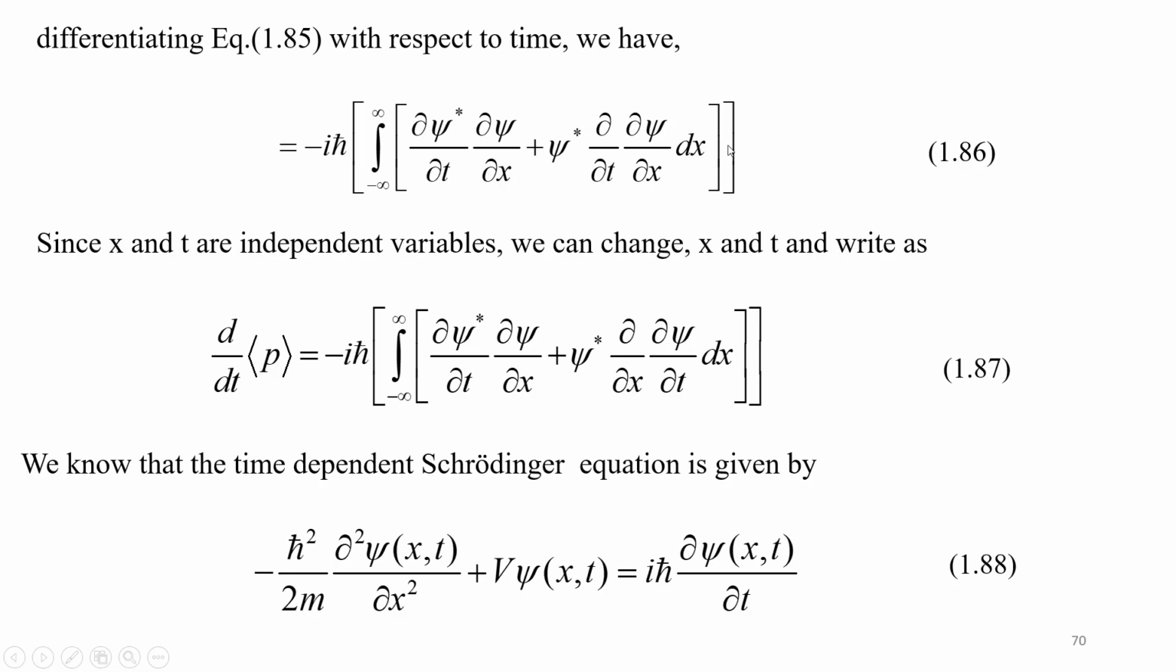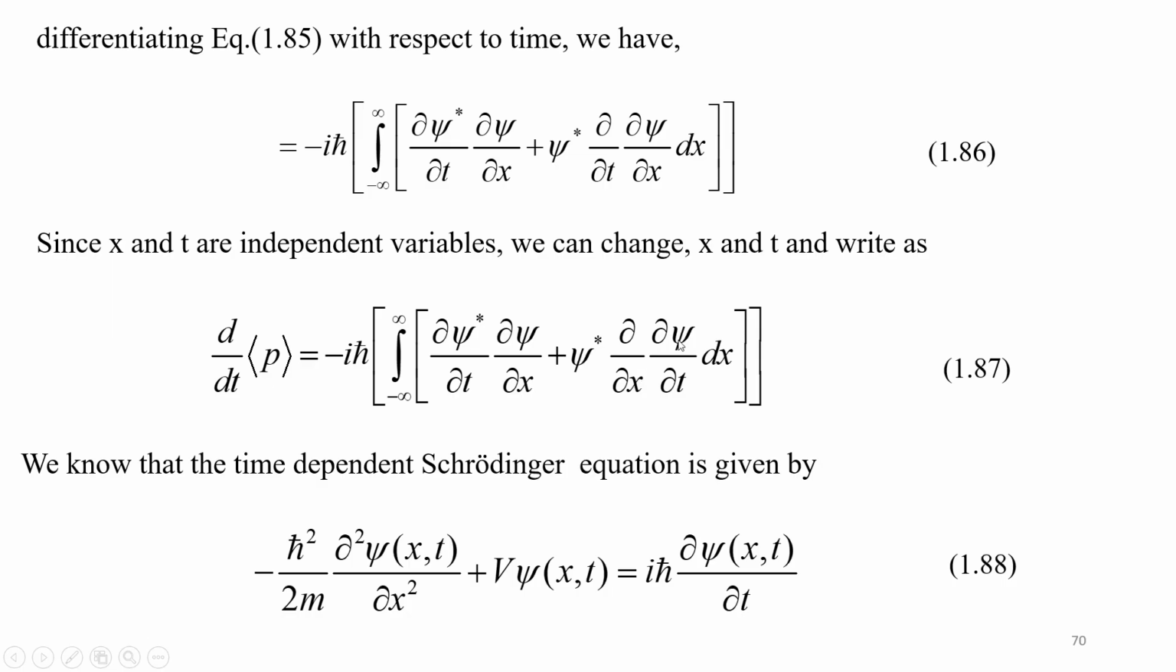Now look at the second term. Here in the expression we have the second term, partial ∂/∂t multiplied by partial ∂ψ/∂x. Here x and t are independent variables, so we can exchange them and rewrite it exactly as equation 1.87. So the second term we have rewritten exactly as partial ∂/∂x multiplied by ∂ψ/∂t.